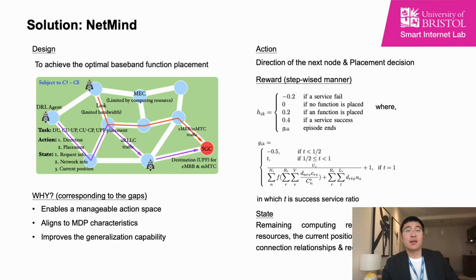This maze design, corresponding to the gaps we mentioned earlier, enables a manageable action space and aligns with MDP characteristics. Most importantly, it improves the generalization capability by unifying the action space of different networks. In the MDP, the action in each step includes the direction of the next node and also the placement decision.